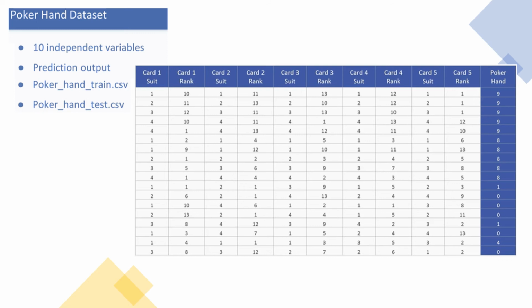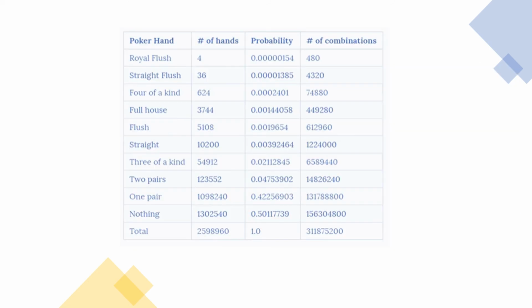The probabilities of getting one of these hands are represented here. So we can see here that for getting a royal flush, the probability is the smallest, and then we go to nothing, which has the biggest probability down here. So that would be it.